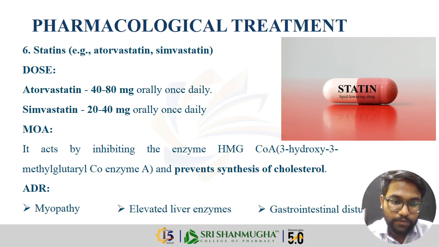Its mechanism of action is inhibiting the enzyme HMG-CoA reductase, which involves 3-hydroxy 3-methylglutaryl coenzyme A. By blocking this, it prevents the synthesis of cholesterol. Its ADRs are myopathy, muscle pain, elevated liver enzymes, and gastrointestinal disturbance.